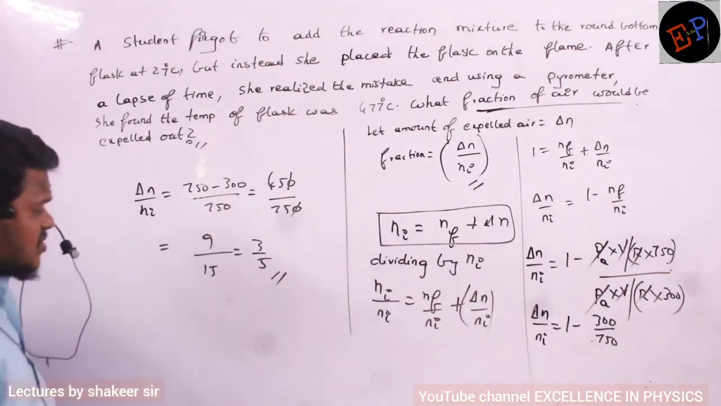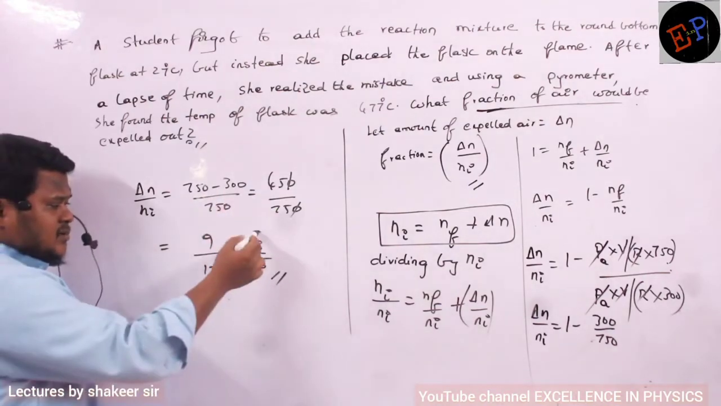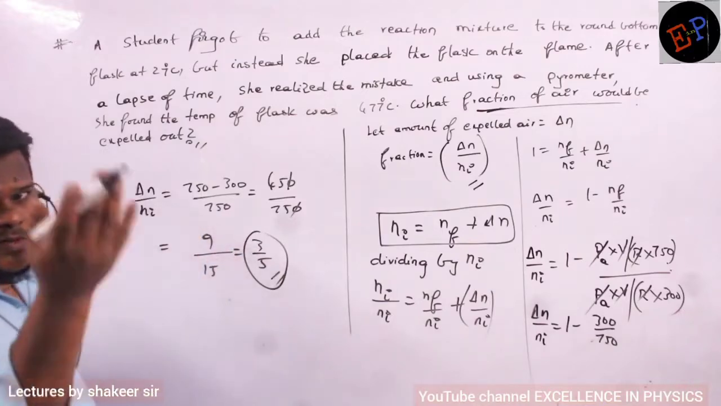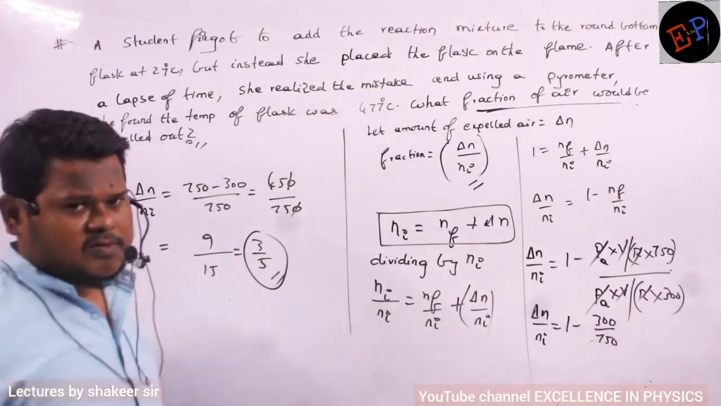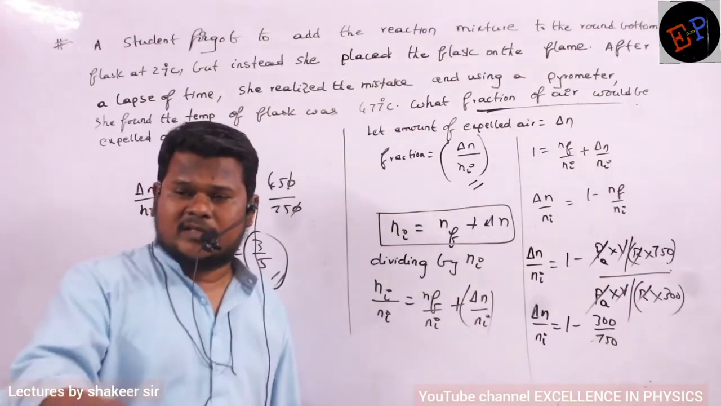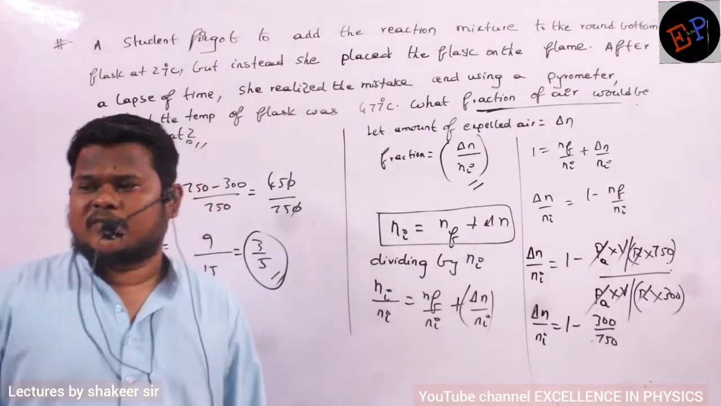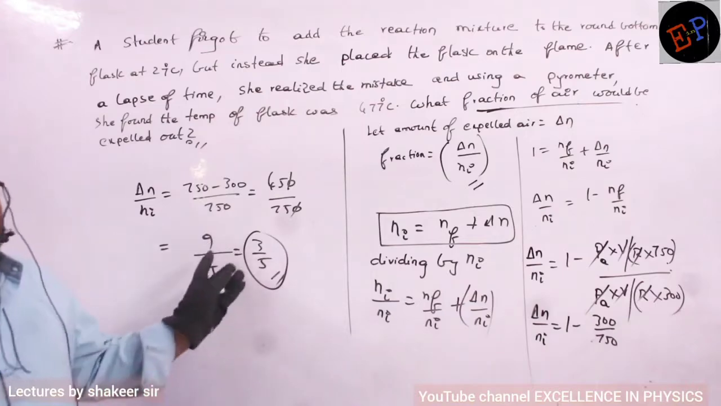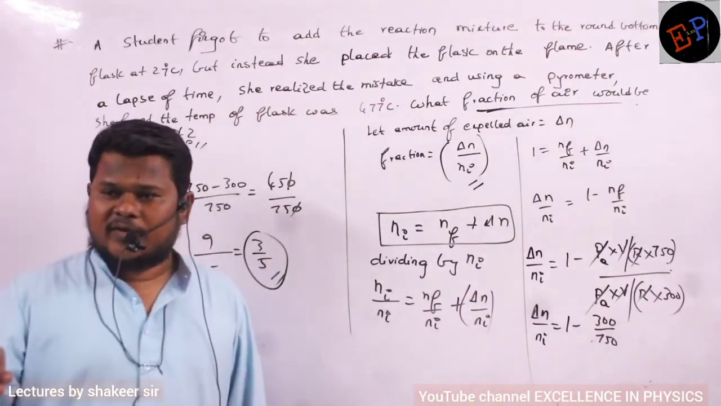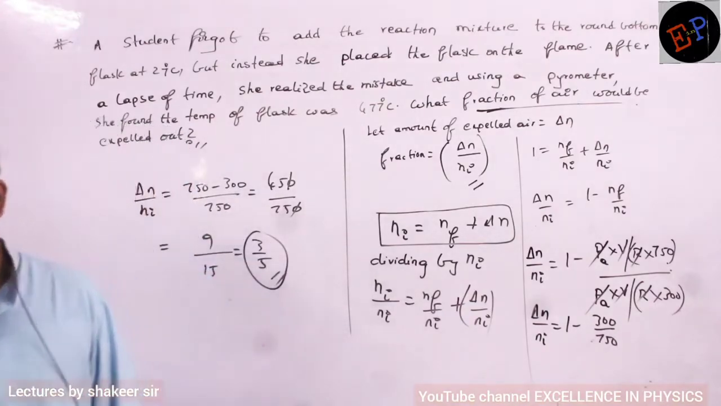So how much fraction of air has gone outside? 3 by 5th of the initial number of moles have gone outside, and only 2 by 5th is present inside that round bottomed flask. 3 by 5th of the gas has moved outside. Only 2 by 5 is present inside. Understood, no? That's all.